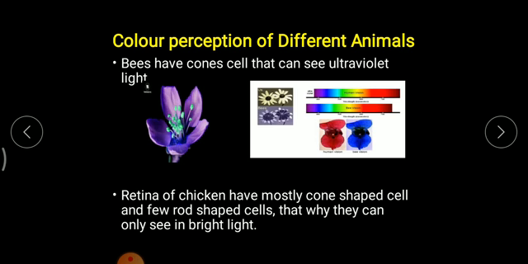They will not see colors because they have relatively fewer cone shaped cells and more rod shaped cells. Since more rod shaped cells are there, during night time the cone cells become less active and they find it difficult to see their surroundings effectively. So this is an example of color perception of hens or chickens.